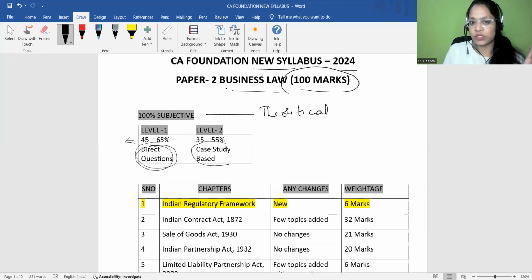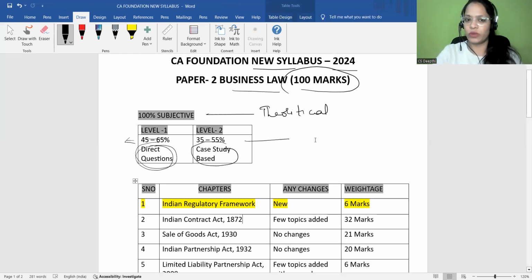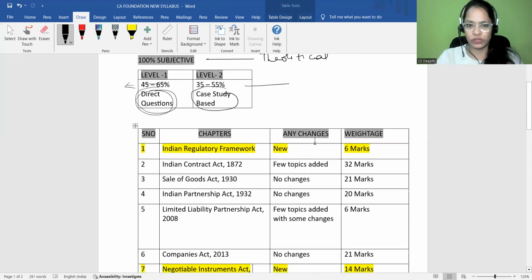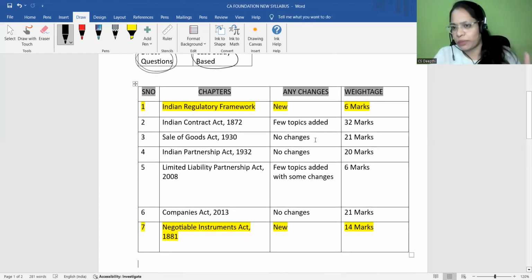And level 2 consists of case study based questions. Case study based questions mean they'll give you a case study for which you have to write the answer. I'll tell you the format also, how to present your case study questions. That will consist of 35 to 55%. Direct questions are 45 to 65% and case study based questions are 35 to 55%. So it will be between these percentages only. We got to know that there are two types of questions they can ask you, direct questions and case study based questions. Now let's get into the chapters.